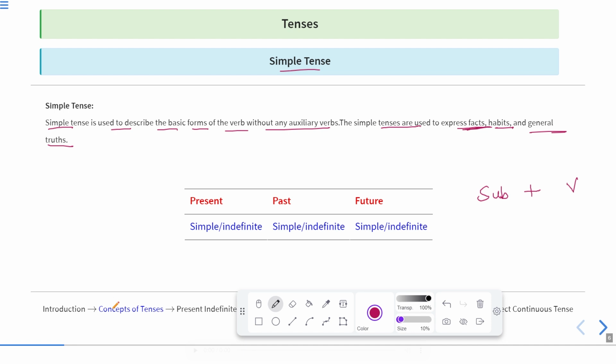Whether they are of past or of present or will be of future. So here we only write subject plus verb in affirmative case. In negative and interrogative, we require auxiliary verbs. Only in case of affirmative sentence, we do not require auxiliary verbs. But in case of negative and interrogative, we need to have auxiliary. In affirmative, we will not have auxiliary verbs. In negative and interrogative, we will have the auxiliary verbs. So this is simple indefinite, and simple indefinite of present, past, and future.